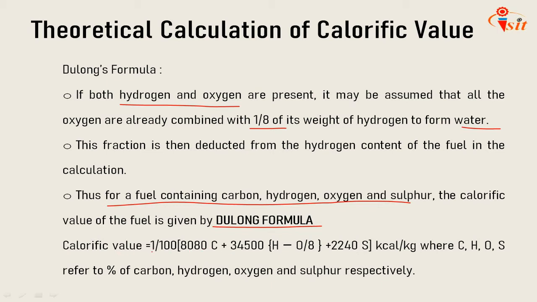So what is that? Calorific value equals 1/100 [8080 C + 34,500 (H − O/8) + 2240 S] kilocalories per kg. These values are in kilocalories per kg, where C, H, O, S refer to the percentage of carbon, hydrogen, oxygen and sulfur respectively. So that is the way to calculate theoretical calorific value, and this formula is used to calculate the calorific value of any fuel.